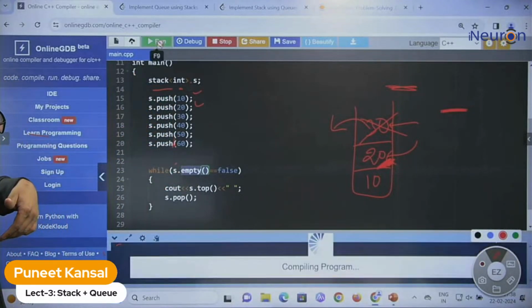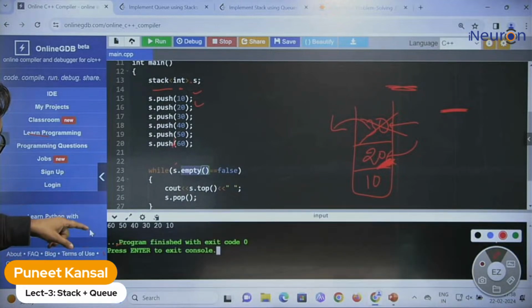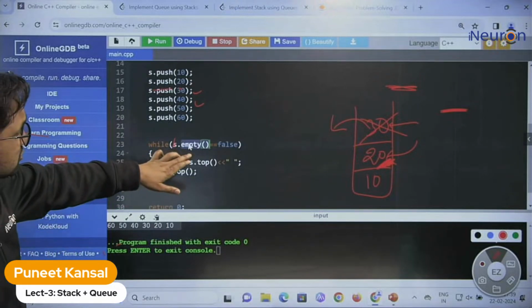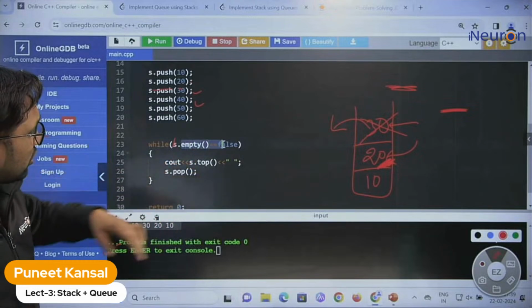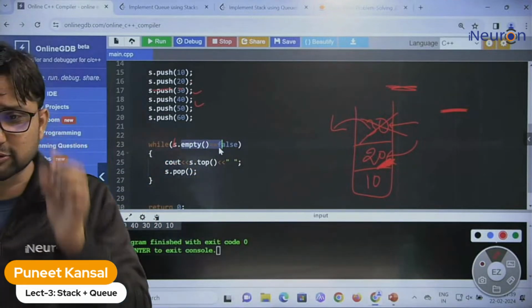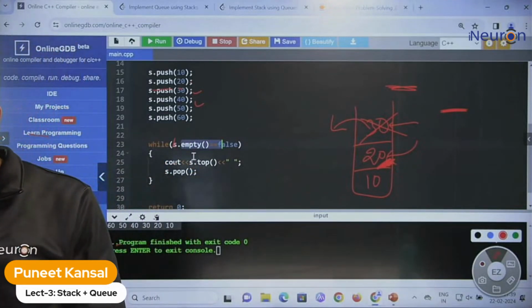Let's see how this is working. Yes, this is printing first 60, then 50, then 40, then 30, then 20, then 10. So now you know how to use this empty function also. Till now, any doubt, please let me know.